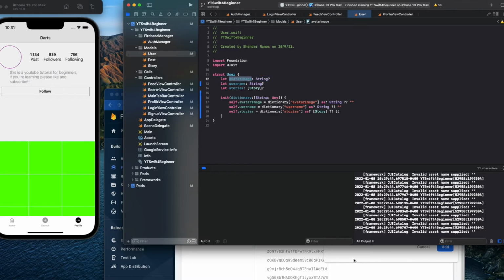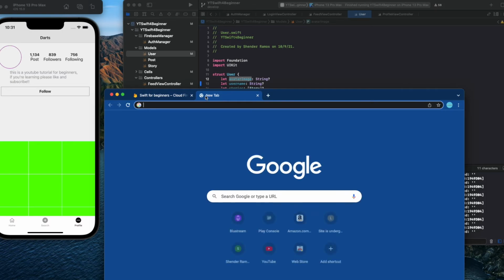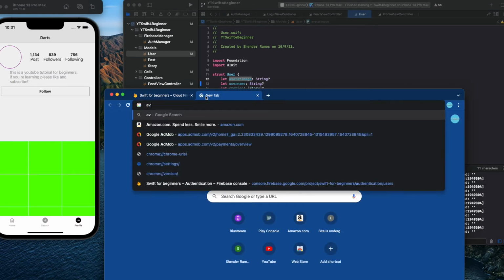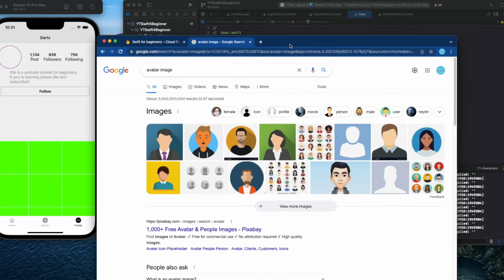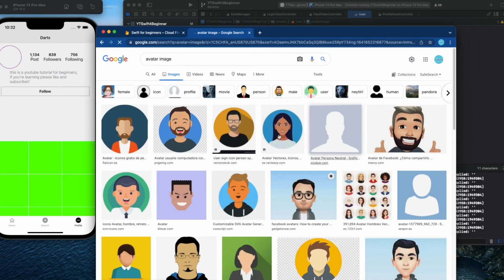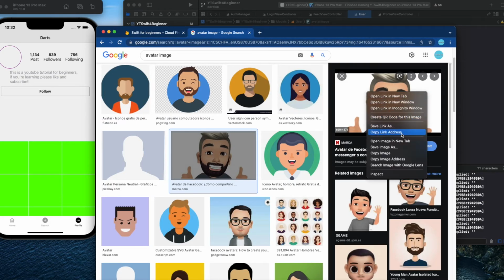I think it's going to take me longer than I wanted, so let's just Google. We get an avatar image, like this one, and let me just copy.